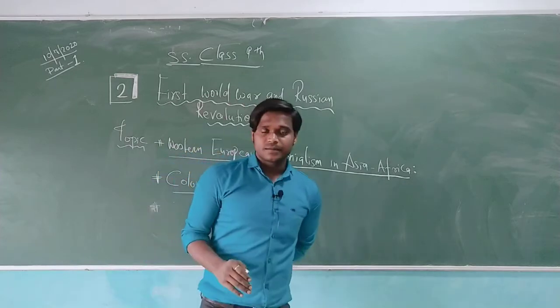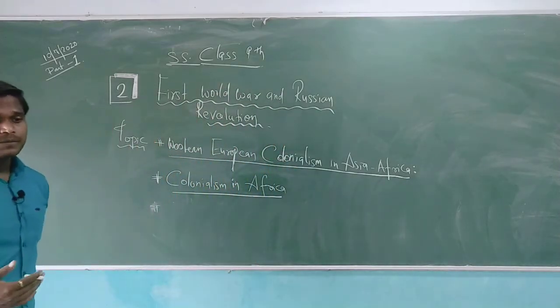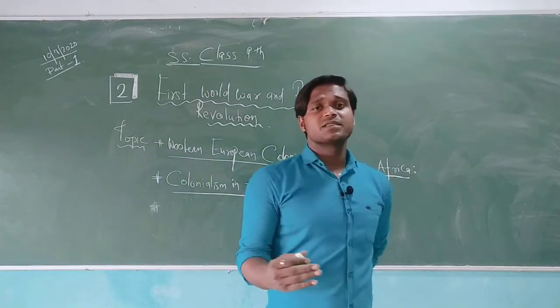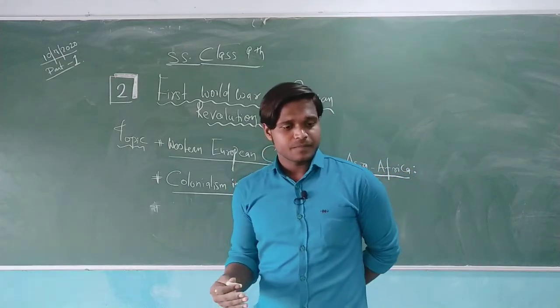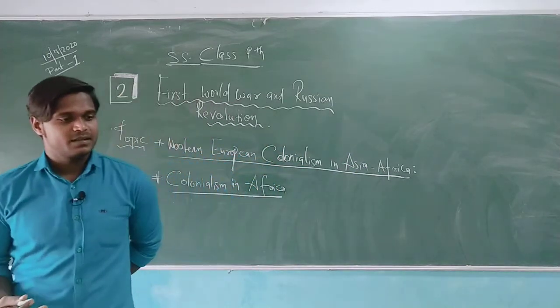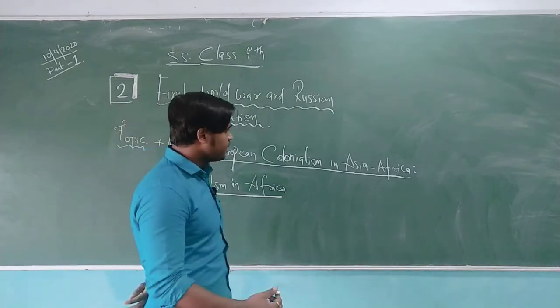Let's start. The Western European countries came to other countries to expand their empire, acquire new territories, new zones, profit, and many more things, through colonies.